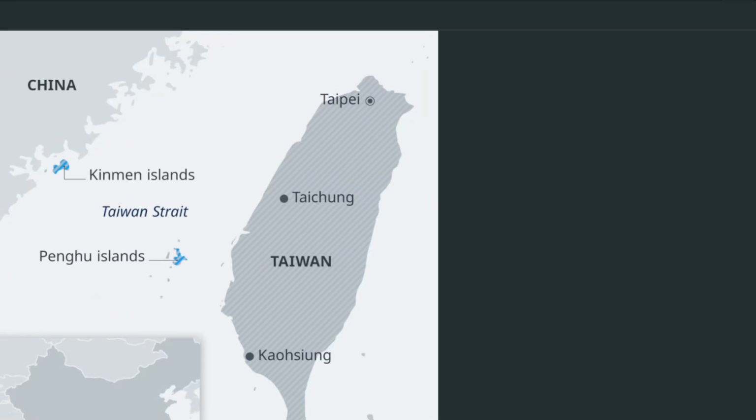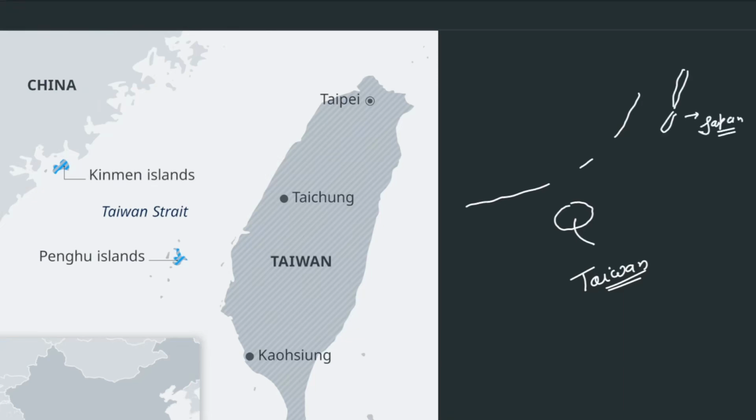Okay, now we are coming towards the northern part of the South China territory, we can say. Just a second, I'll make the map. So we can see Taiwan here. Then we'll be talking about Japan as well. We can see the Korean Peninsula here, so we'll be talking about this later. First and foremost, let's talk about the Formosa Strait.